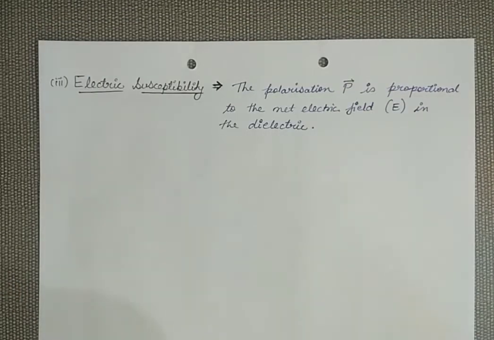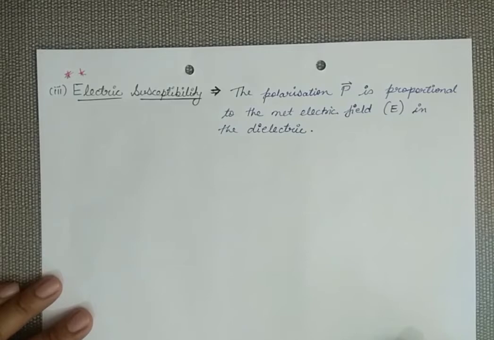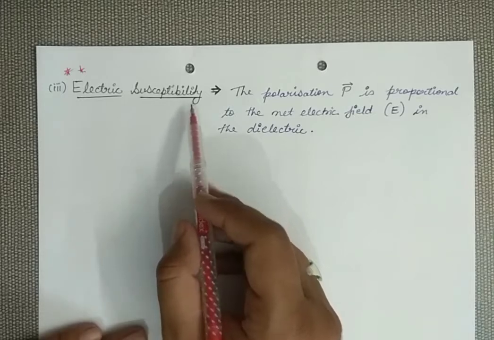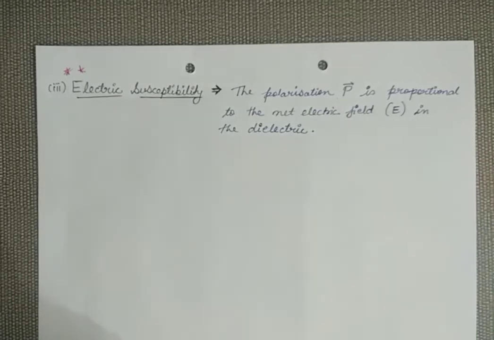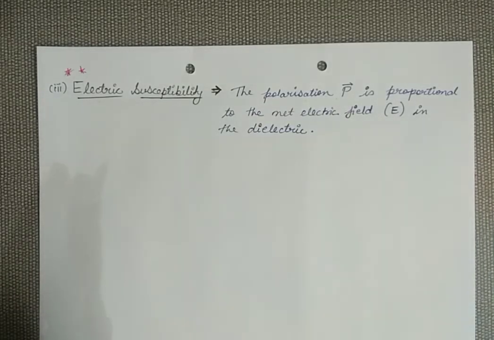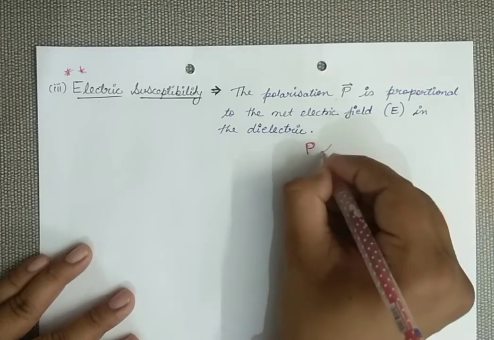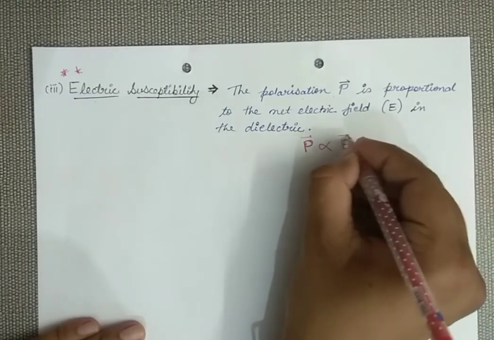Let's move to the third definition, electric susceptibility. Students, this definition is very important from the board perspective. Electric susceptibility, what does it mean? The polarization is proportional to the net electric field in the dielectric. If you see the diagram carefully in my previous slide, the electric field is responsible for the polarization. The stronger the electric field, the higher the polarization. So polarization inside this dielectric is proportional to the net electric field.